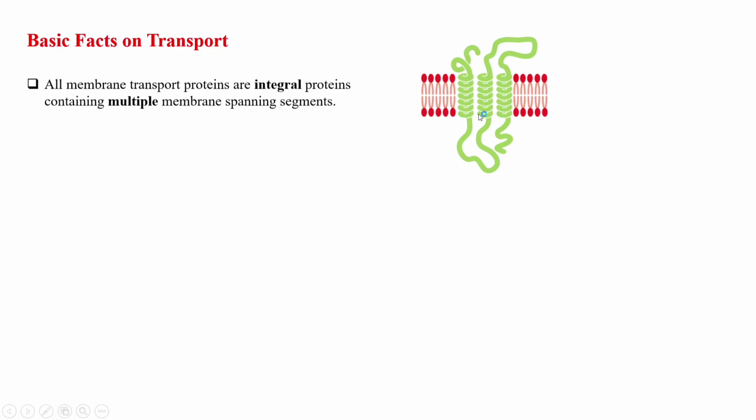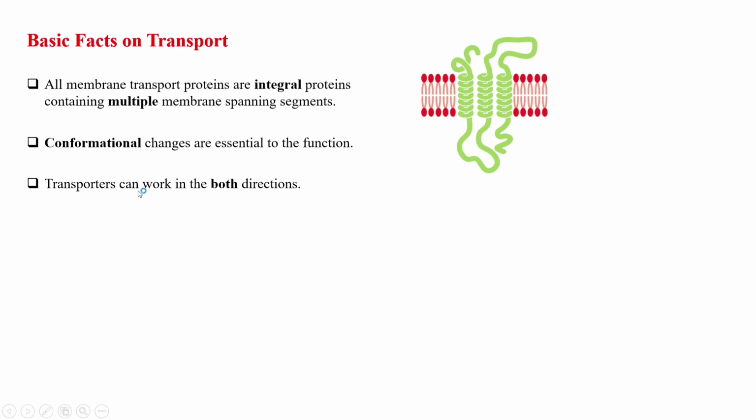Here, this is the transmembrane domain that crosses the lipid bilayer. As you can see, multiple membrane spanning segments are present, and predominantly this portion of the protein is alpha helices, a secondary structure of protein. Now, in the case of these transporter proteins, conformational changes are essential. Conformation means structure. So during transport, structural changes occur in these proteins. Conformational changes are essential to the function of all transport proteins.